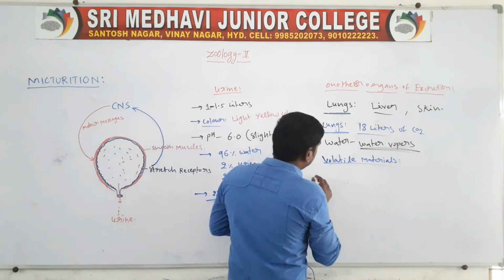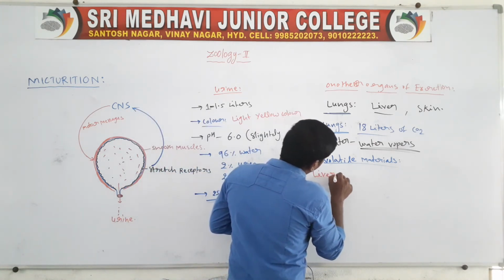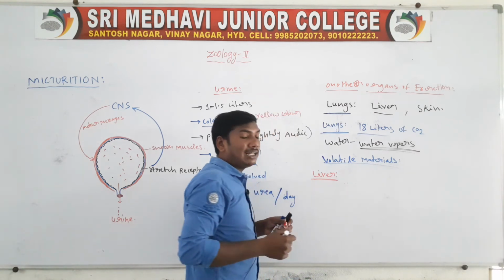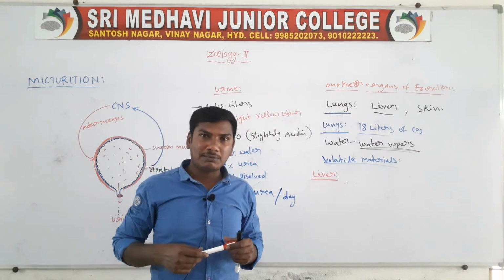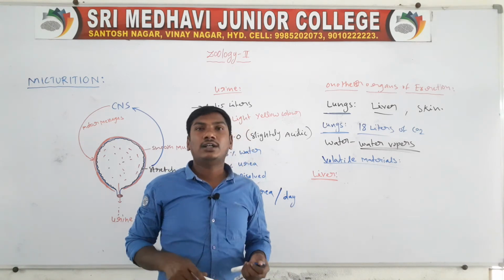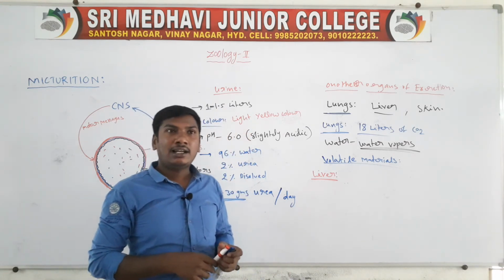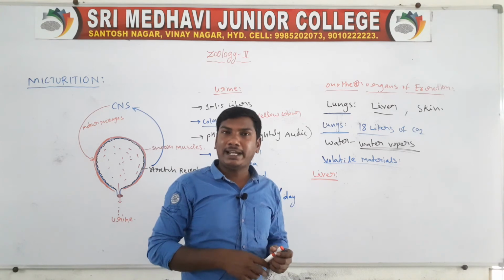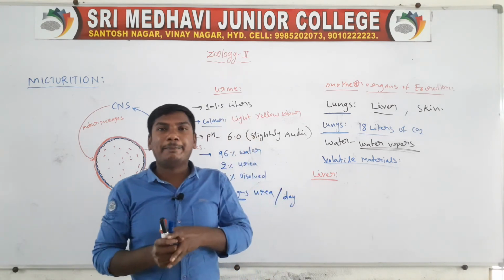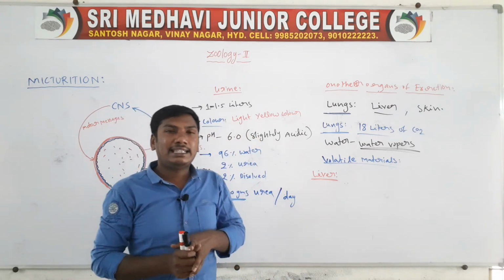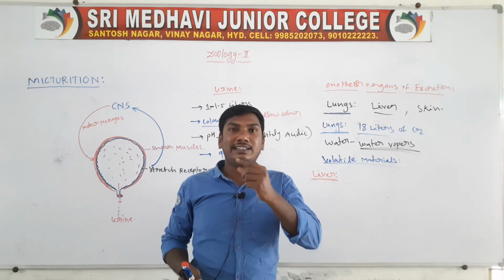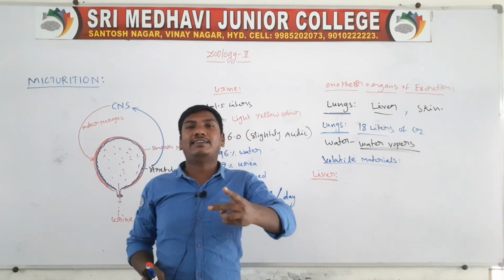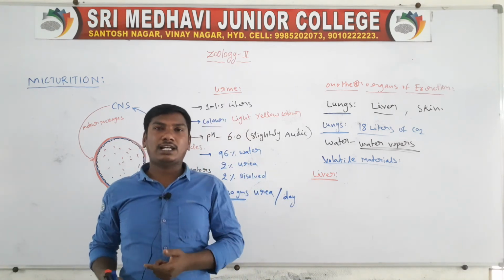Next, the second one, liver. The liver is the largest gland of the human body. The liver excretes through bile, and along with bile, it excretes the bile pigments, bilirubin and biliverdin, from worn out RBCs.